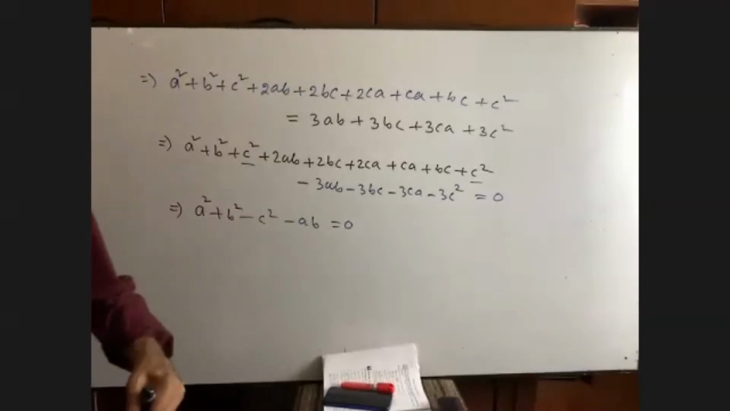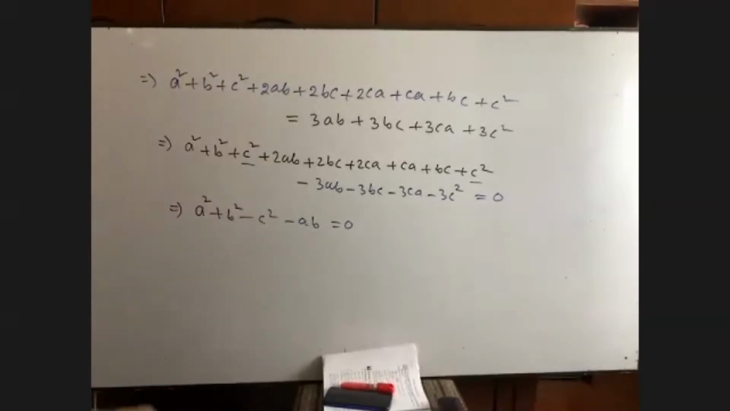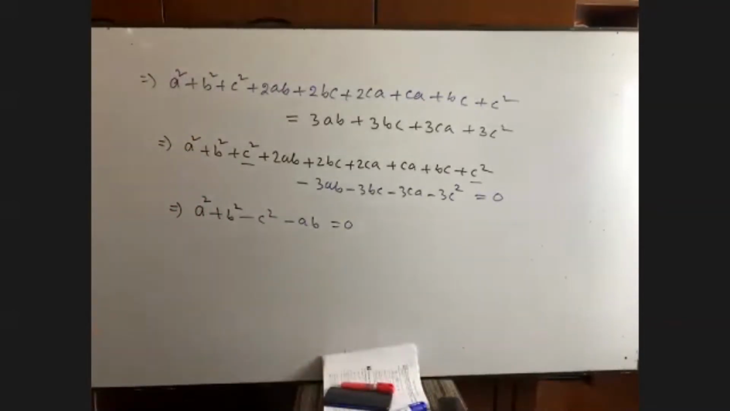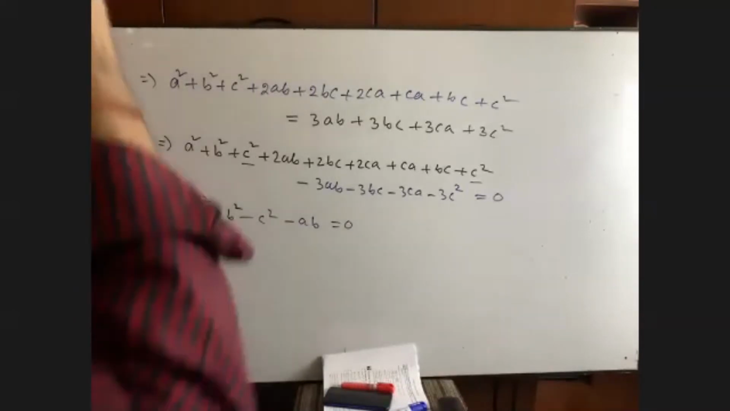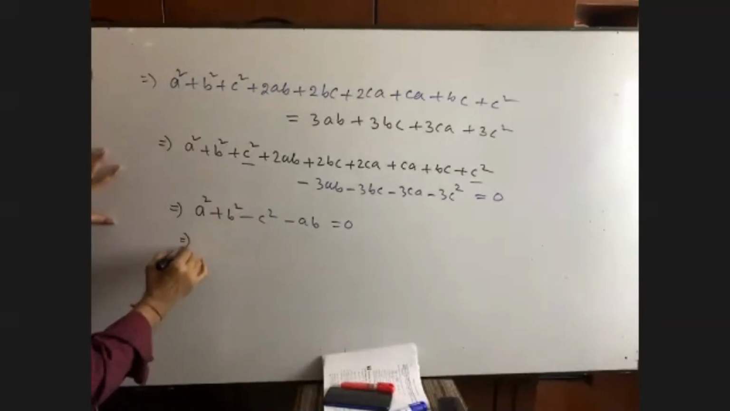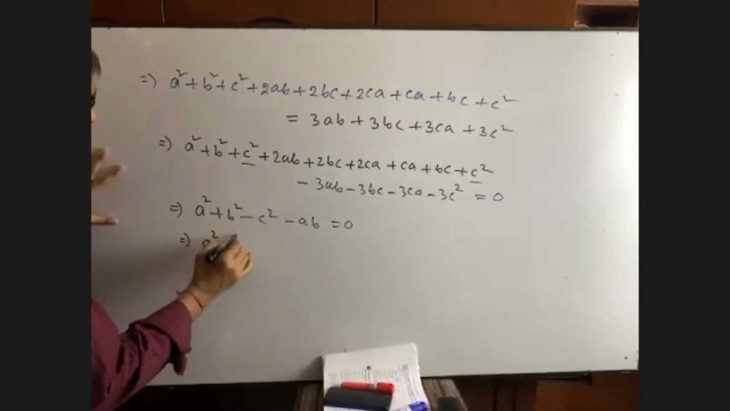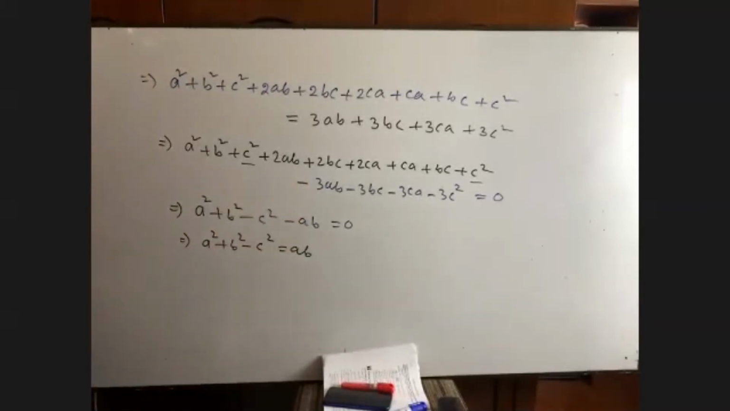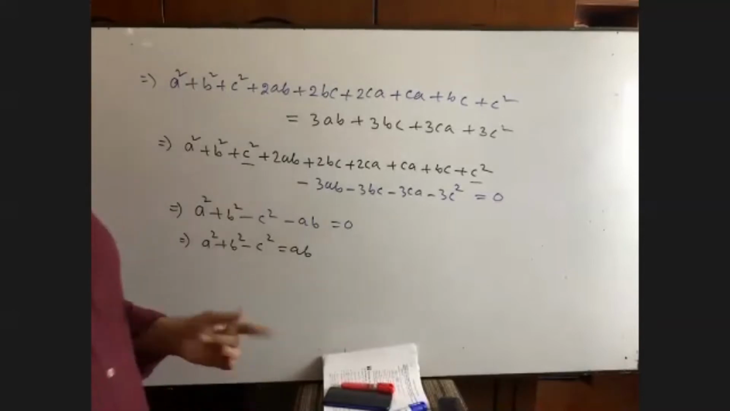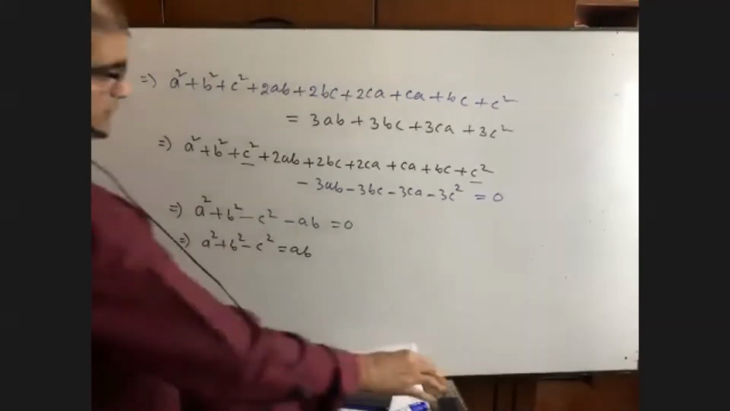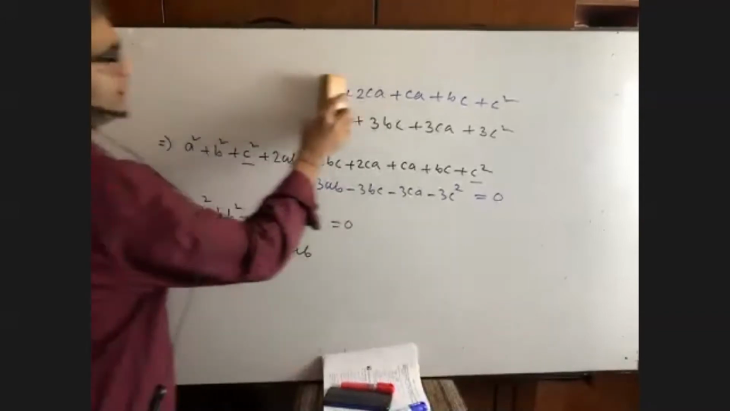Please try to understand. And if you fail to understand, you are requested by me to just let me know. Now you see a square plus b square minus c square equals ab, right? Are you getting me? Talk to me. Yes, sir. Okay. So after that, you just come up to this, then I am going to show you again.